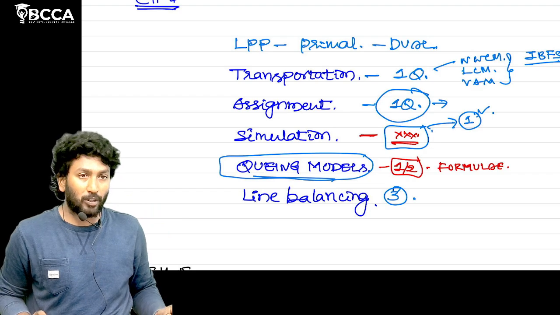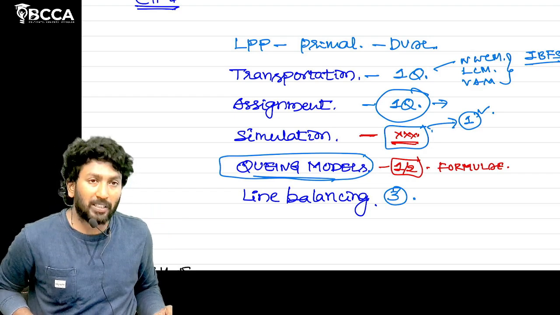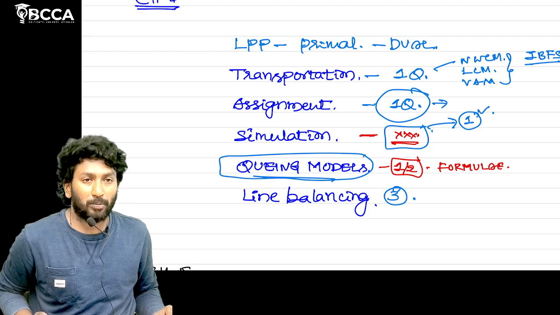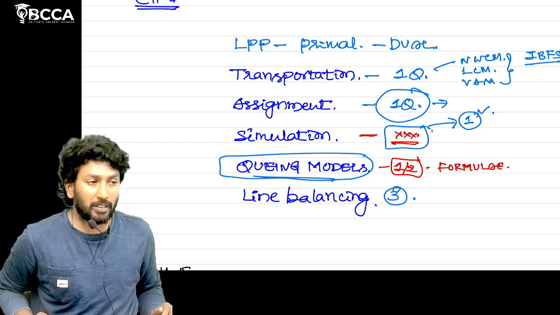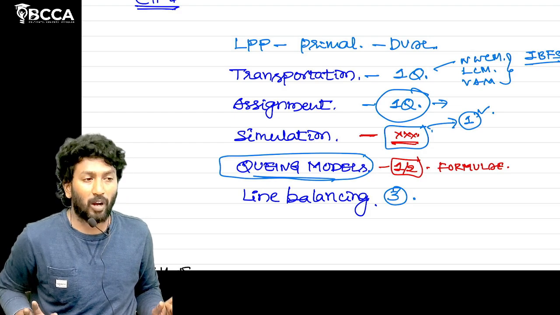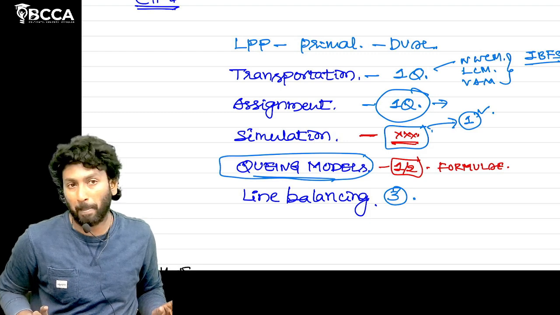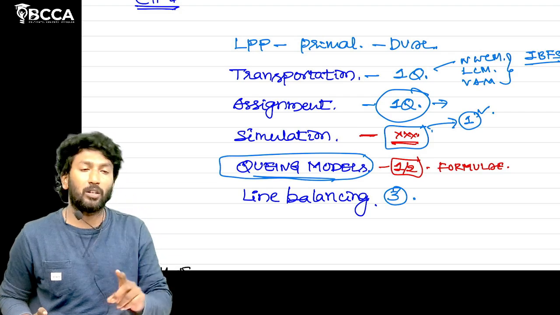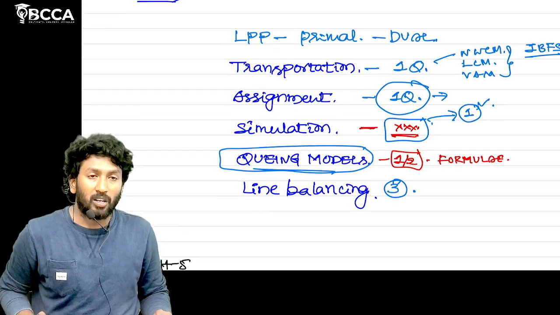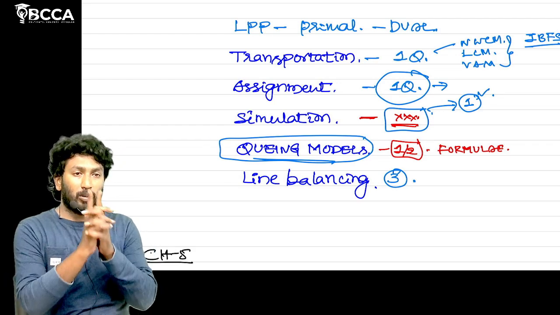Coming to transportation, there is the northwest corner method, least cost method and Vogel's approximation method. Some basic questions are there, prepare those. Coming to assignment, just maximization and minimization. If you have time, the traveling salesman problem. Conceptually learn one question, all other questions just refer. Simulation also, conceptually learn one question.